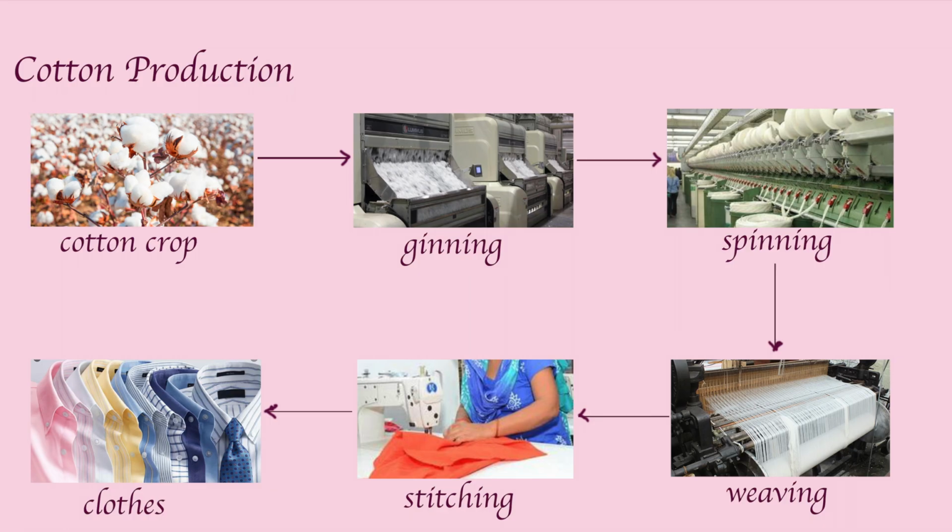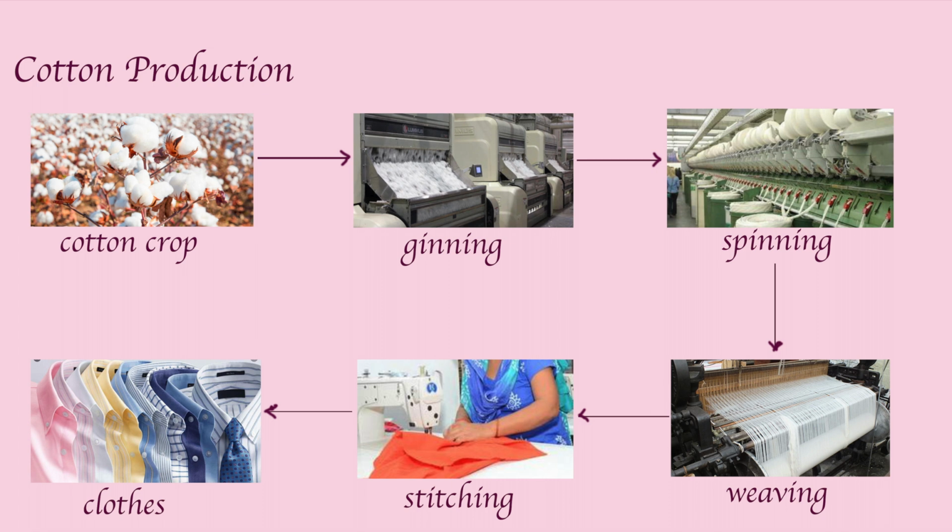So in this picture we can see that we get raw cotton from a mature cotton crop which is hand picked at the time of harvesting. Mostly hand picked. Nowadays it is done by machines also, but still mostly it is hand picked.